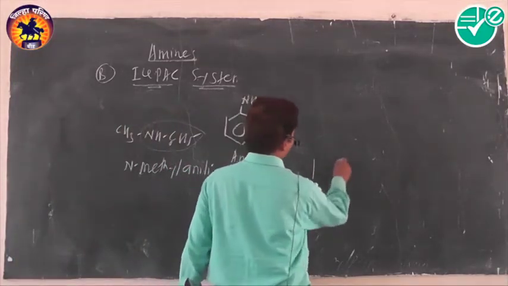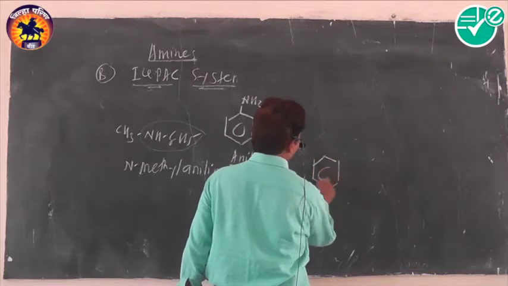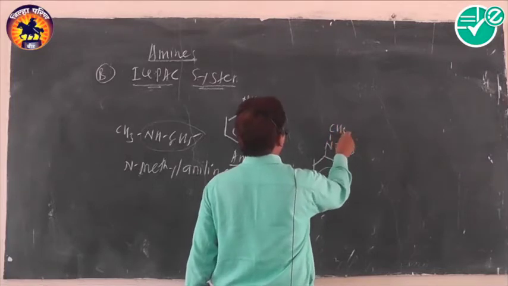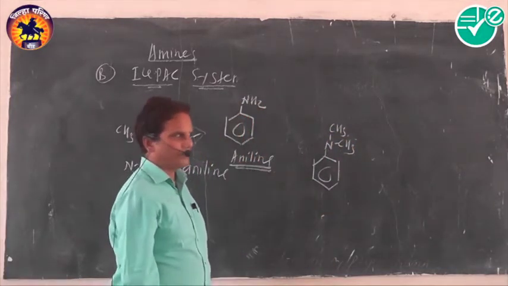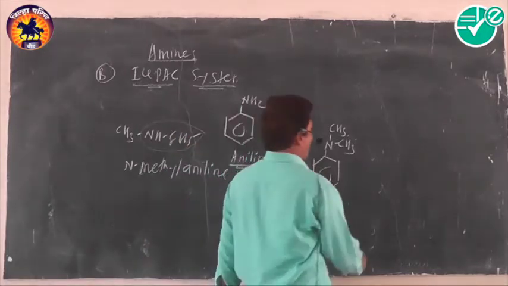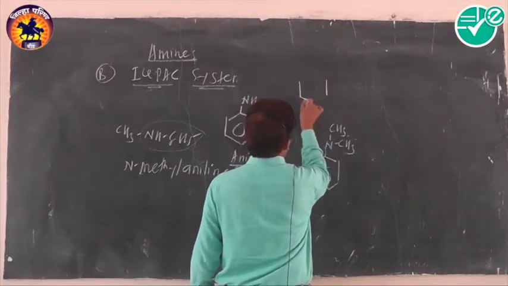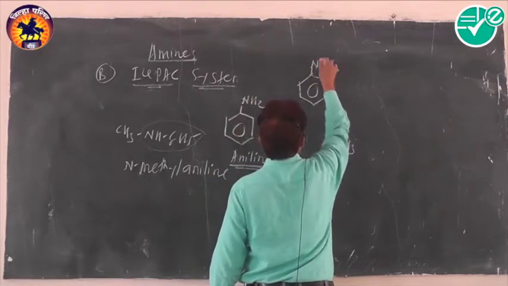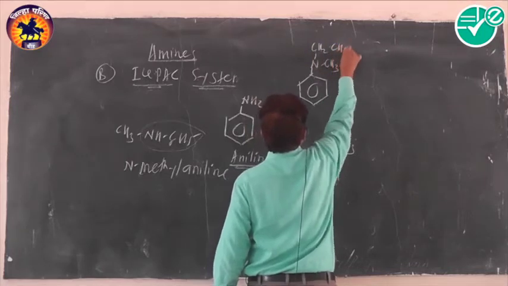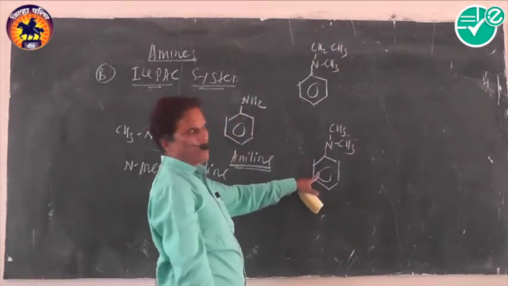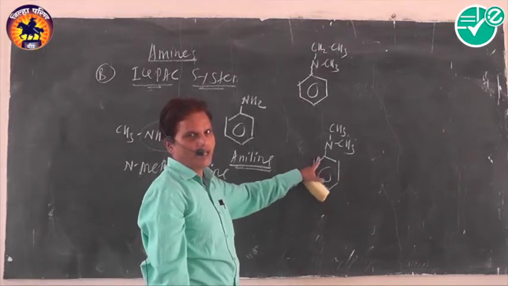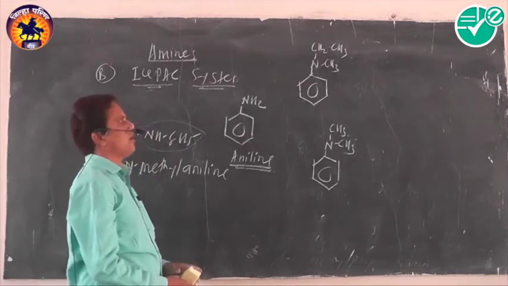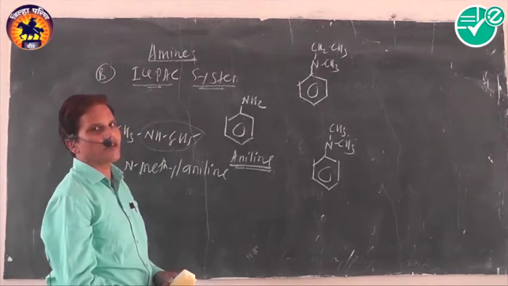Suppose two methyl or any alkyl groups are present on the nitrogen of the benzene ring. Then the compound is simply called N,N-dimethyl aniline. Or sometimes one of the alkyl groups is methyl and the other is ethyl, then the compound is called N-ethyl-N-methyl aniline. Its IUPAC name is N,N-dimethyl aniline, and the other is N-ethyl-N-methyl aniline. All are simple IUPAC names of the compounds.